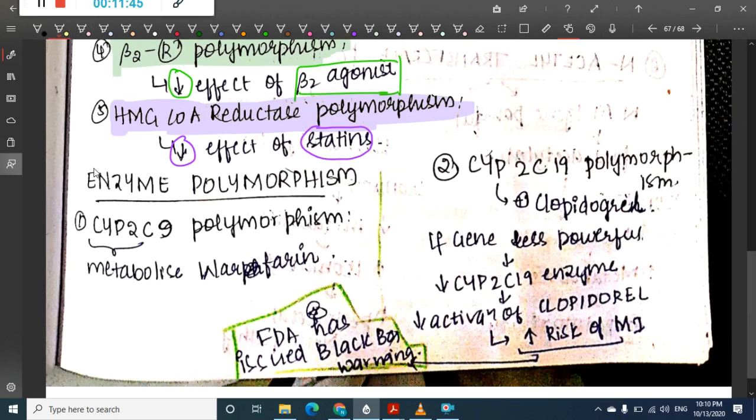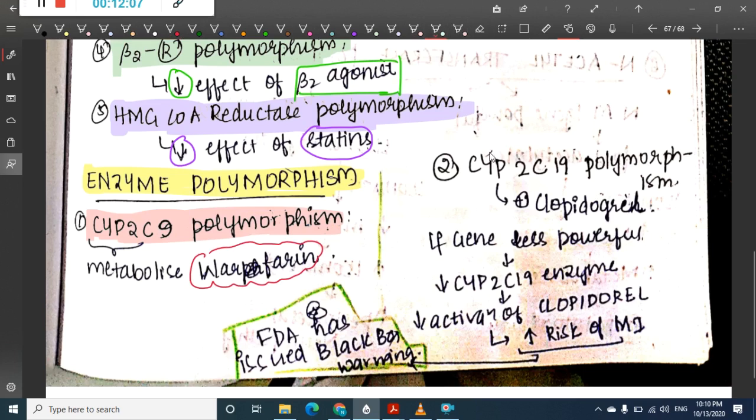We have seen receptor polymorphism. Now we have to see enzyme polymorphism. First, CYP2C9 polymorphism: CYP2C9 will metabolize warfarin.